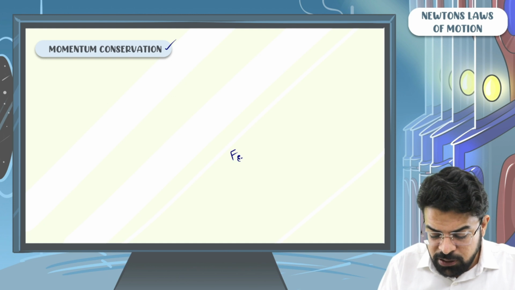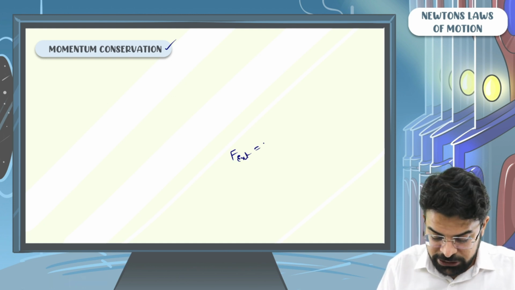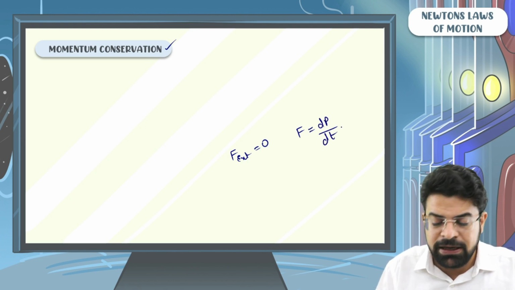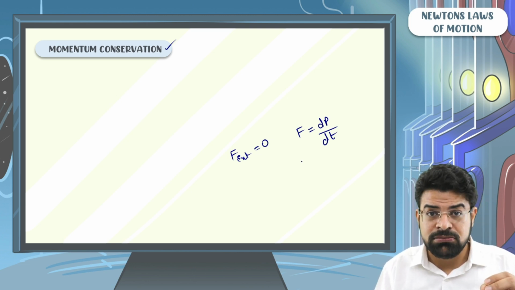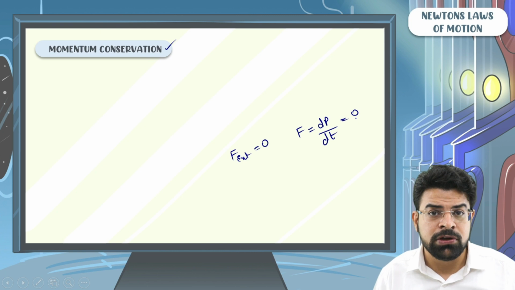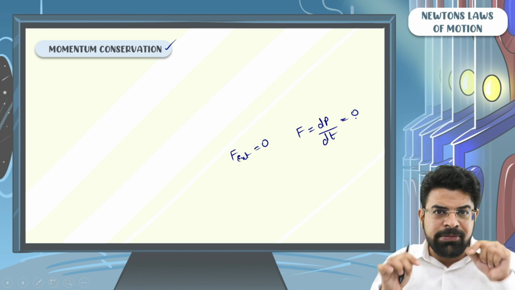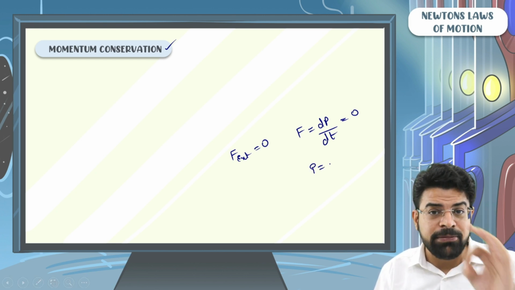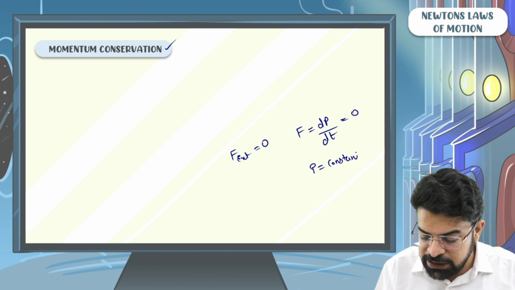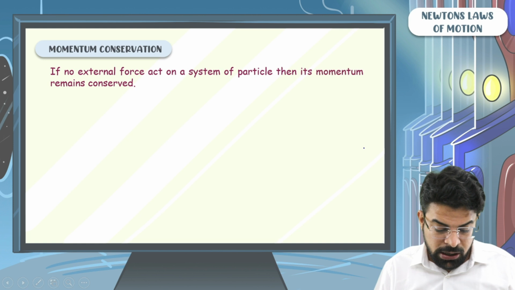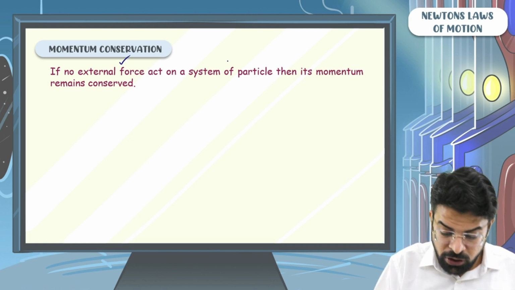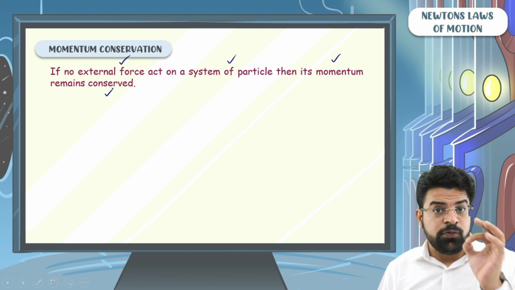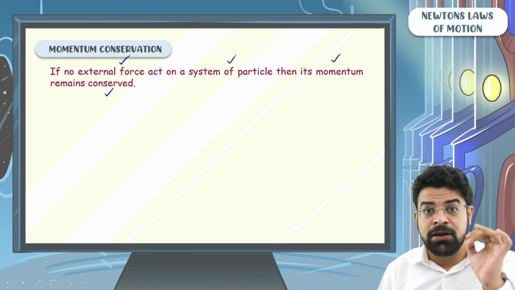If the net external force on a system is 0, then from the definition that the net external force acting equals the rate of change of momentum with respect to time, we can say that if the force is 0, then the rate of change of momentum with respect to time has to be 0. If the rate of change of momentum with respect to time is 0, it doesn't mean that momentum is 0. It means that momentum is constant. So if no external force acts on a system of particles, then its momentum remains conserved.